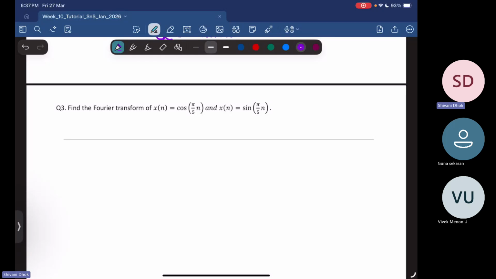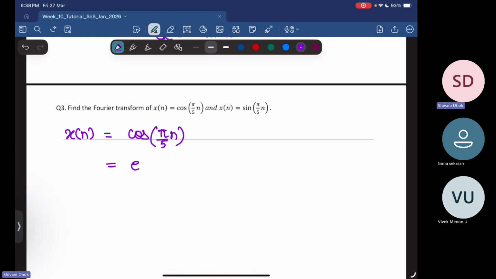The first question says: find the Fourier transform of x[n] equal to cos of pi by 5 n and sine of pi by 5 n. So what do we have? Let's do one by one. Let's start with cos of pi by 5 n.